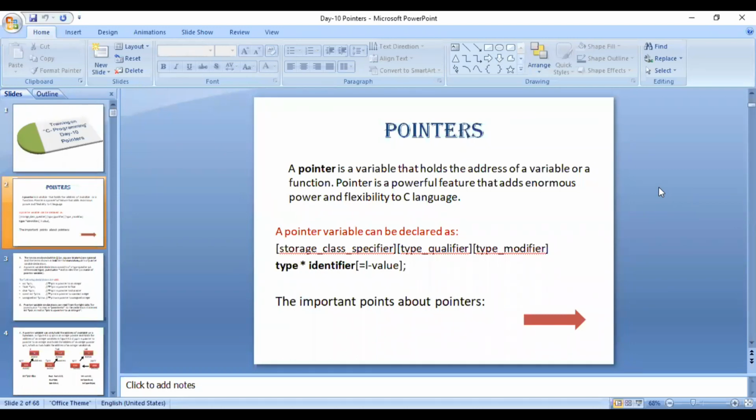Right. So it can hold address of another variable or function or another pointer also, right? So we will see all these options. This is very specific to this language C, because most of the languages which are famous nowadays, that is Java and C Sharp and Python, they actually do not support this concept of pointer directly, at least, right?